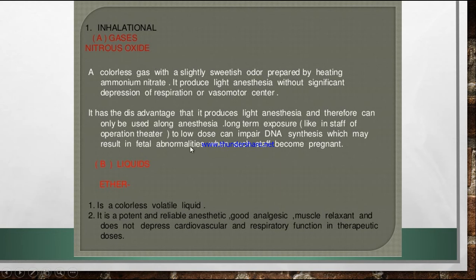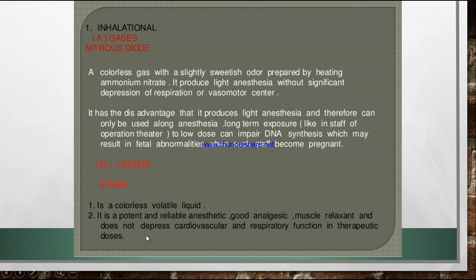Next, this is about the gas. Now coming to the liquids. Liquids like ether. Ether is very common; in chemical labs also we use ether. It is a colorless volatile liquid. It is a potent and reliable anesthetic, a good analgesic and muscle relaxant, and does not depress the cardiovascular and respiratory function in therapeutic dose.